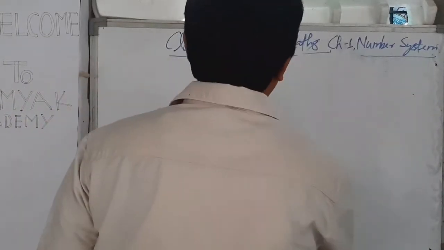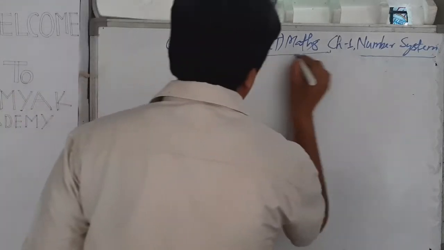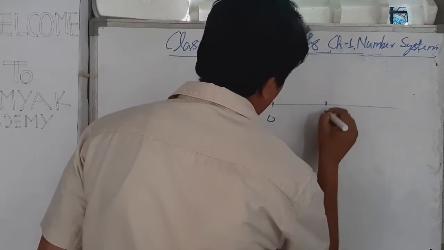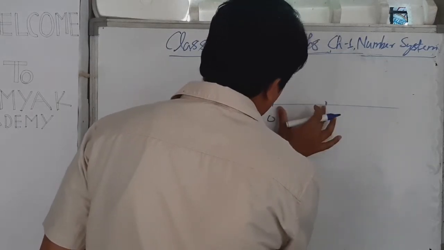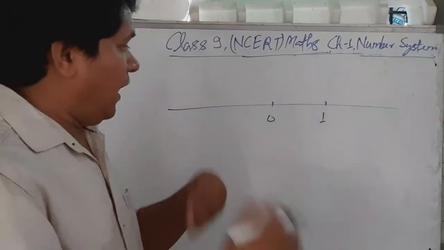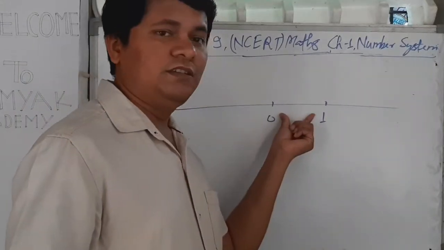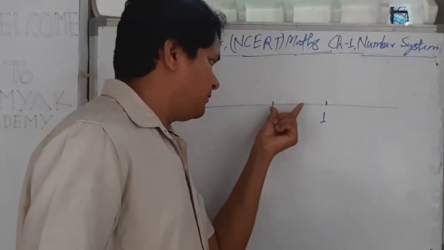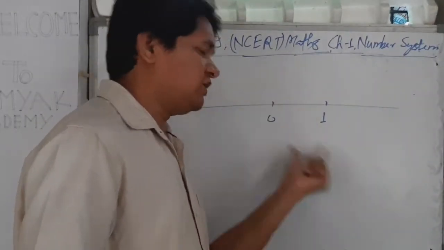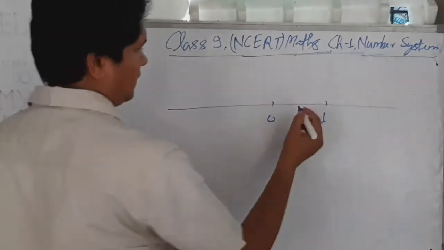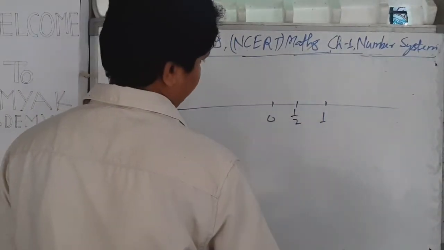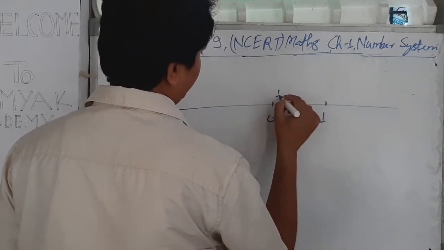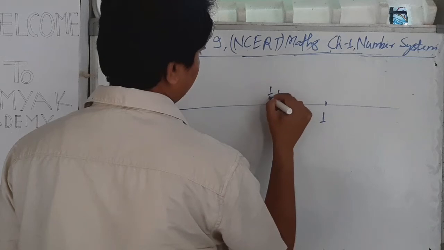We have earlier discussed that between 0 and 1 there are infinitely many rational numbers, that is 1 by 2, 1 by 4, 1 by 8, 1 by 16.